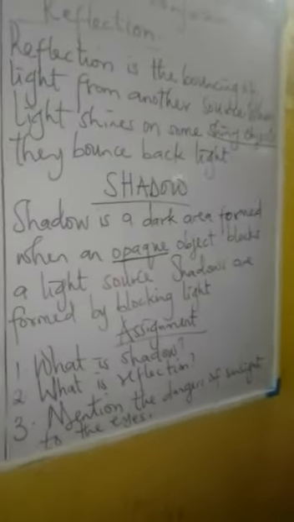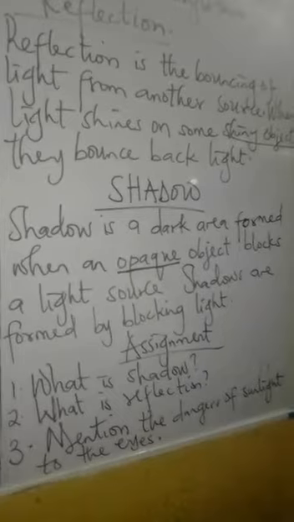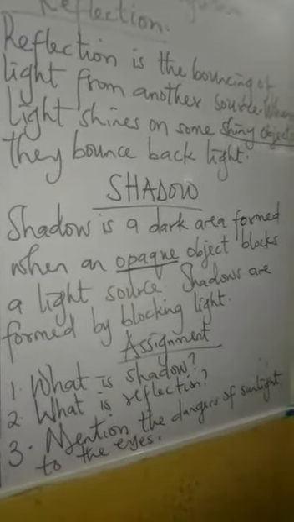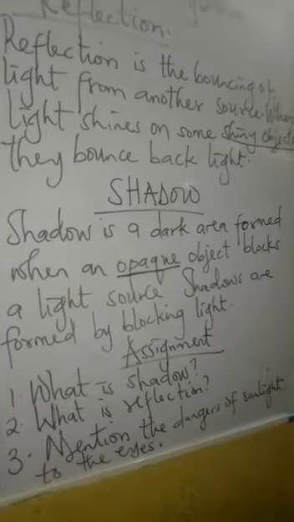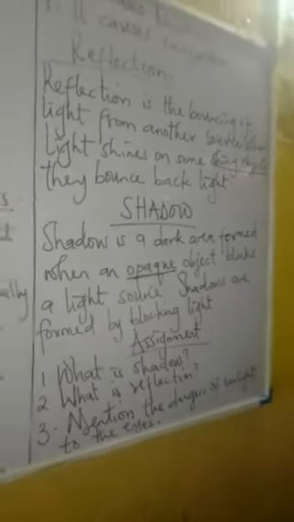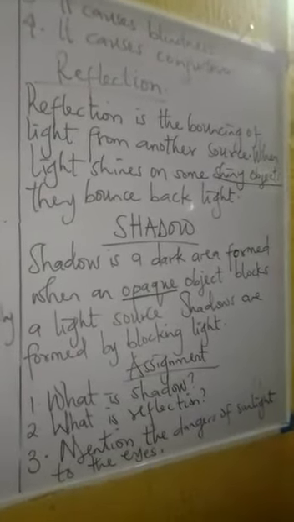Alright, so shadow is a dark area formed when an opaque object blocks a light source. Shadows are formed by blocking light. So whenever an object blocks a light source, it can form a shadow.